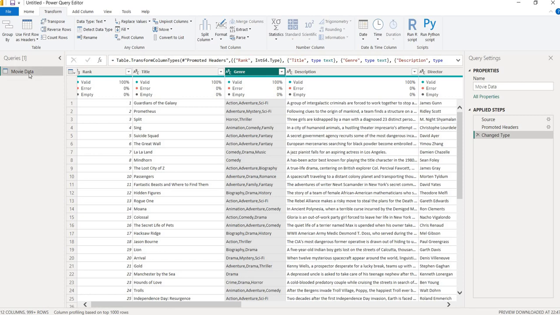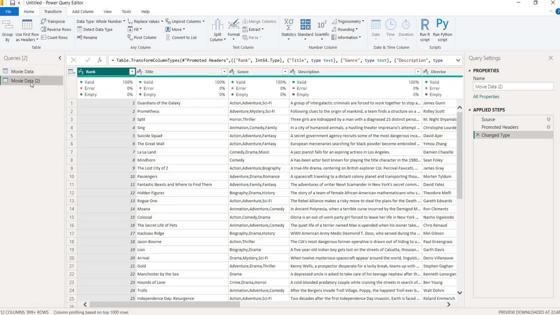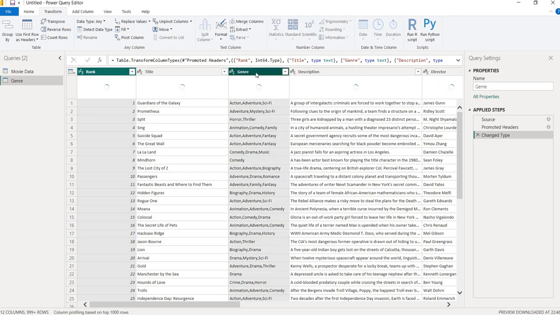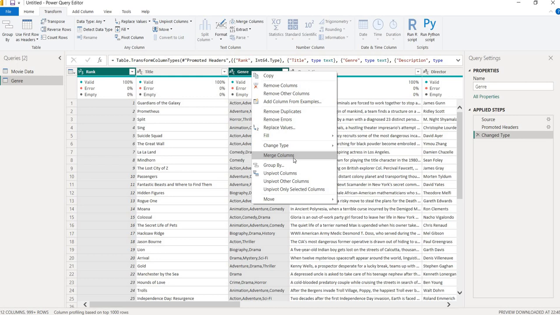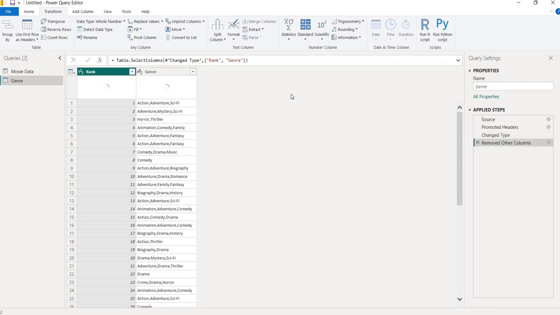Okay, so what we do, first of all, we will do the copy paste. We will make a new table, specifically for genre. So let's go for genre. I will select these two columns and remove all other columns, because I need genre only, and the rank is for connecting to my main table, my fact table. You can say dimension and fact table. Hope you know about the fact and dimension table. If you don't know, then I will make a separate video for it. So here it is, the rank and the genre.